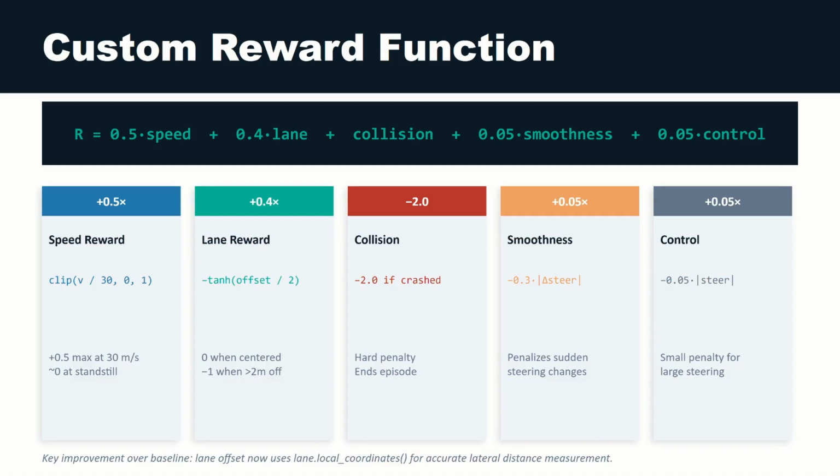We measure the lateral distance from the center of the lane using the lane's local coordinate system and penalize deviation up to -0.4. The third one is collision, a hard -2 if the agent crashes, which usually ends the episode. And then we have 2 smaller penalties for jerky steering, one for sudden changes and one for holding a large steering angle. These 2 are to encourage smoother driving.